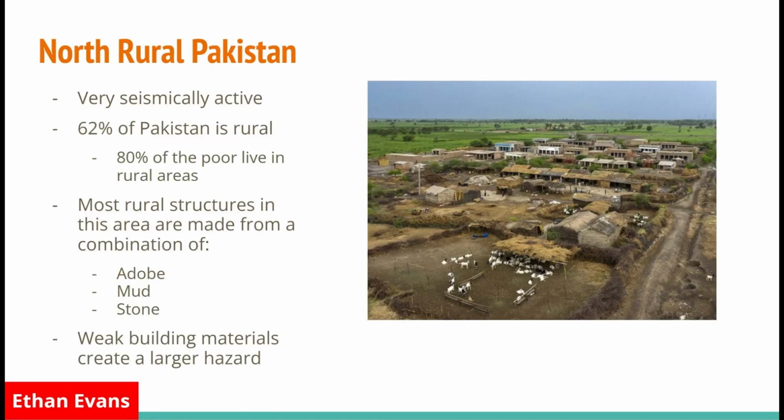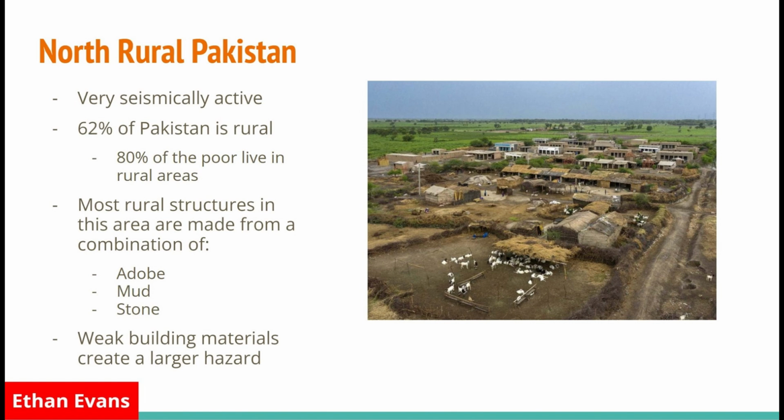As I was saying, north rural Pakistan is a very seismically active area. 62% of Pakistan as a whole is rural, and 80% of the poor population of Pakistan live in rural areas. So it just goes to show that a lot of poor people are in these rural areas, which are very seismically active.